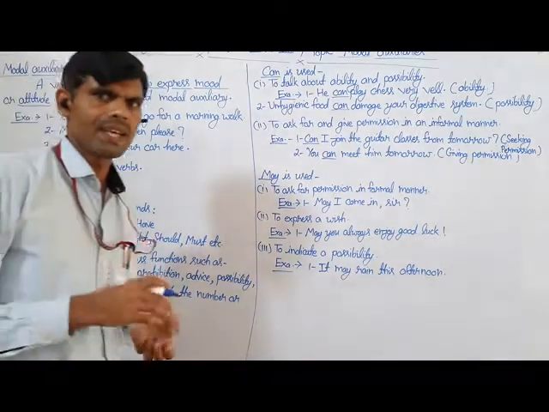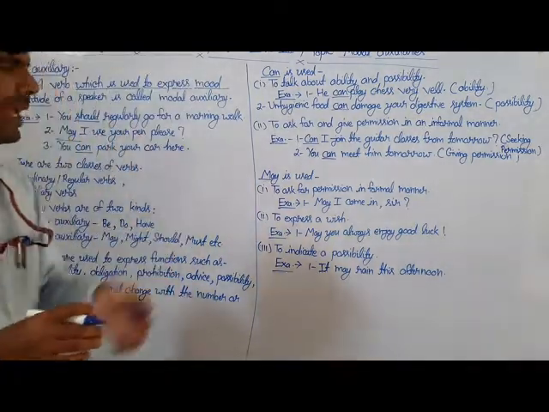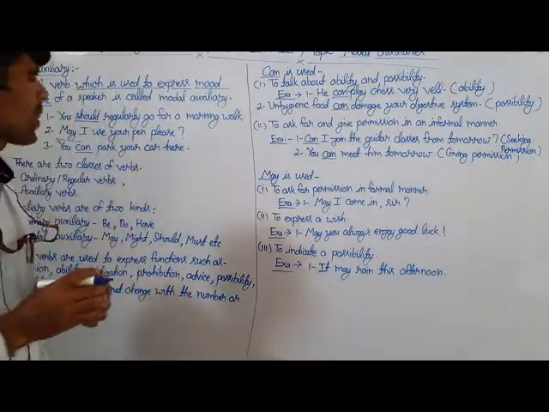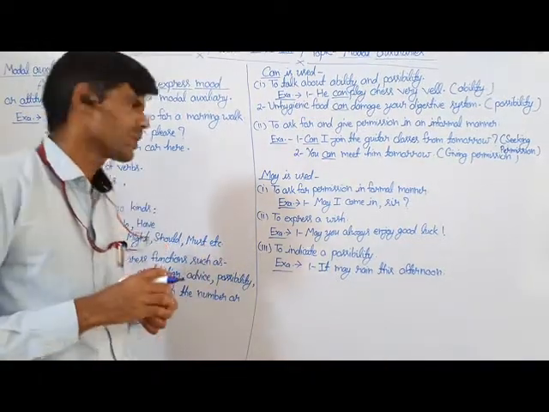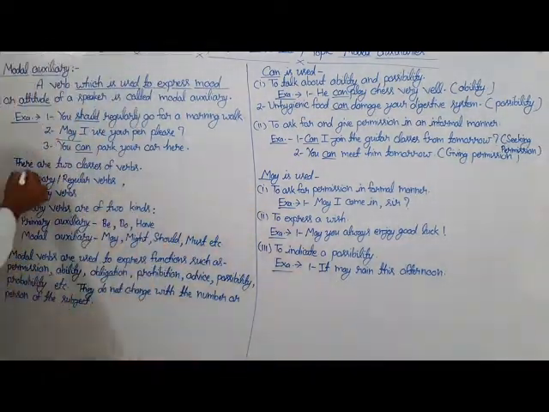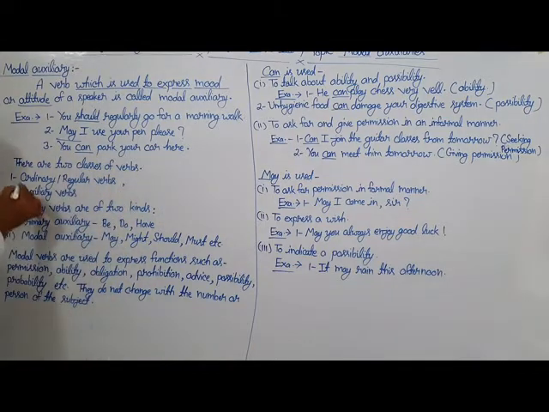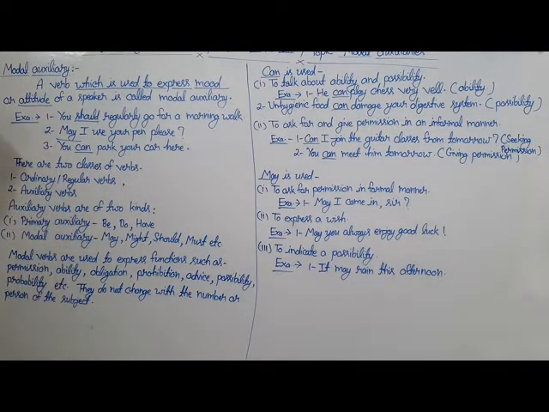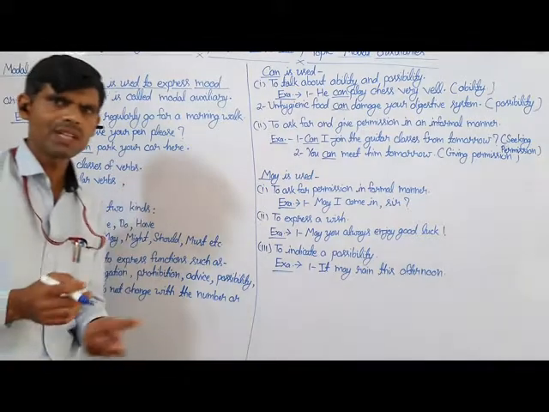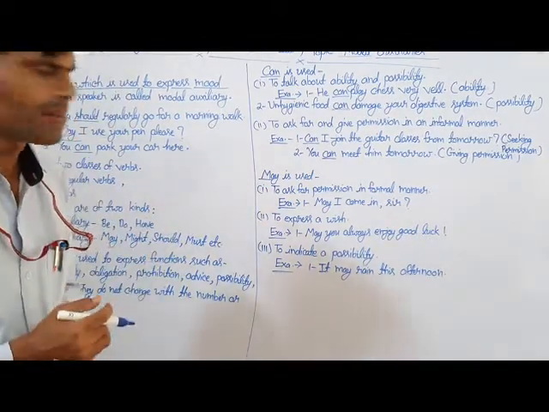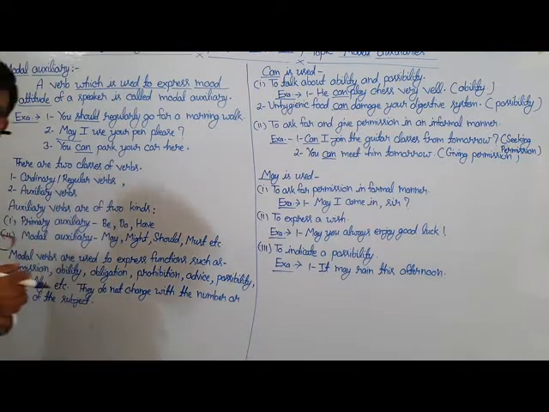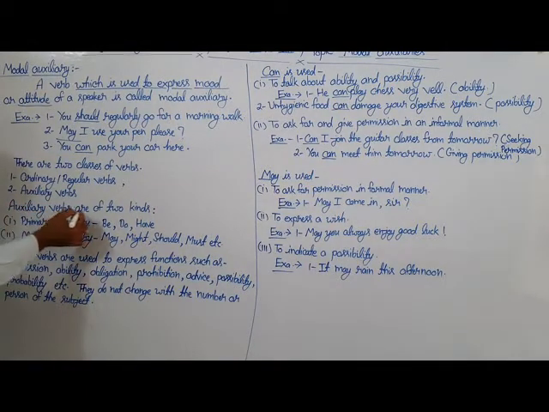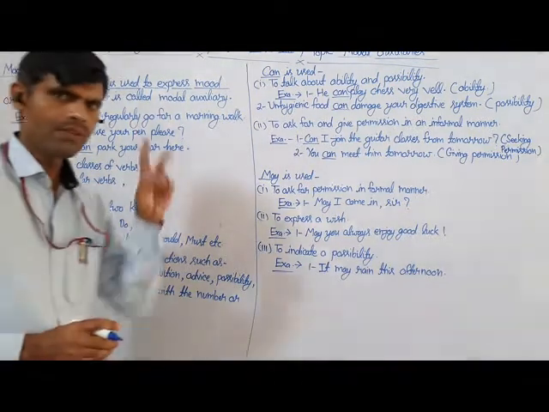So students, we can say that a verb which is used to express mood or attitude of the speaker is called a modal auxiliary. And as a piece of information, let me tell you that there are two classes of verbs. The first one is ordinary or regular verbs, and the second is auxiliary verbs. And the auxiliary verbs are of two kinds.